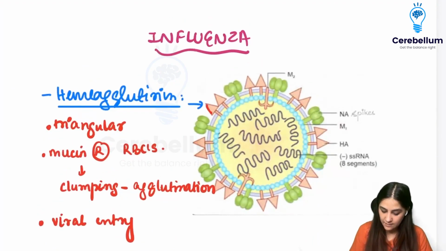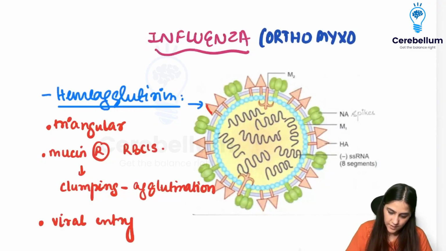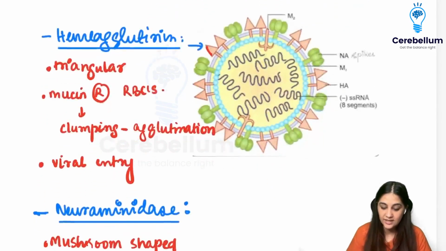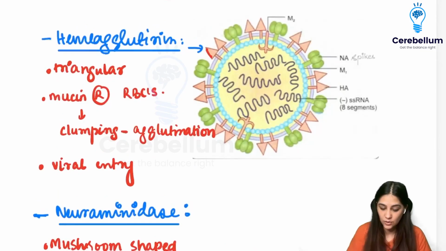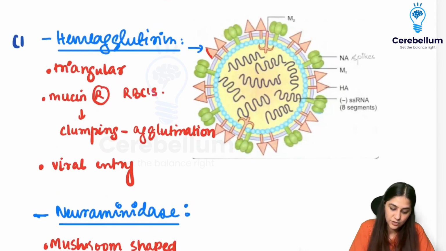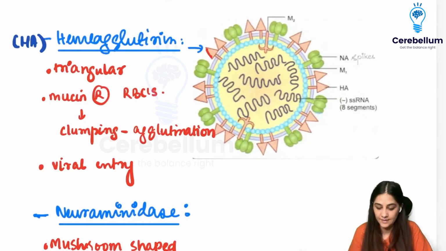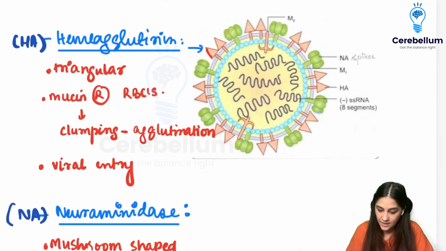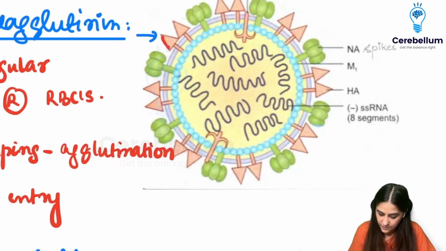So influenza belongs to the orthomyxovirus. Right? And as I said, they attach to the mucin receptors on the RBCs and lead to the clumping or the hemagglutination. That is why it contains something called hemagglutinin, which is denoted by an H and an A. And it has something called neuraminidase, which is denoted by an N and an A. Now let's see the structure here.